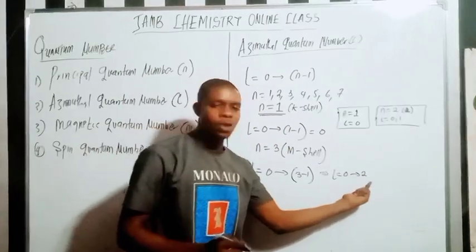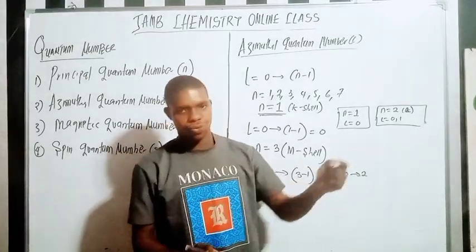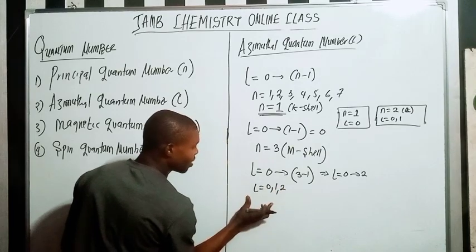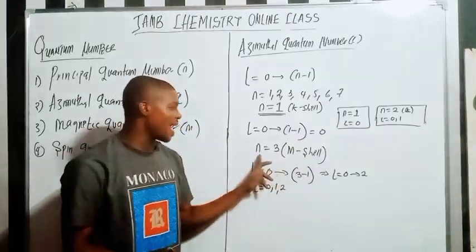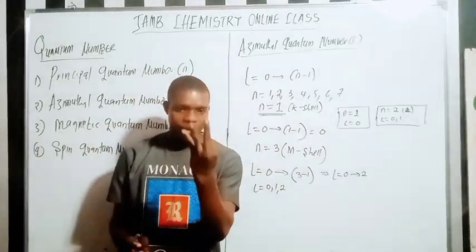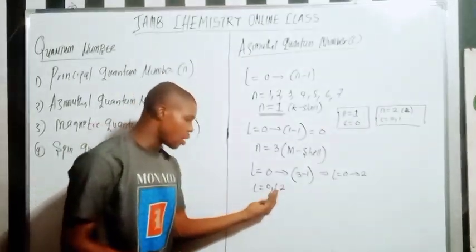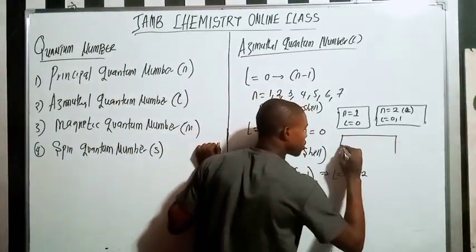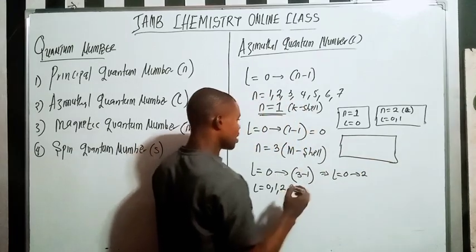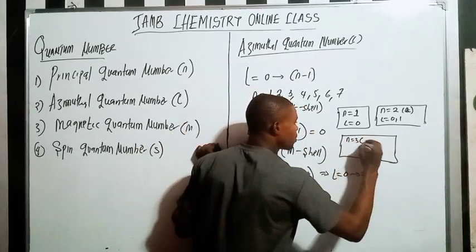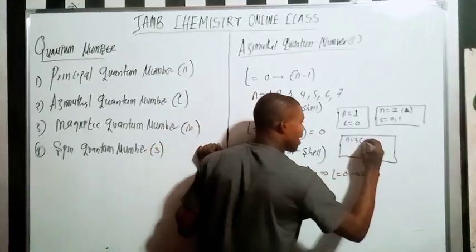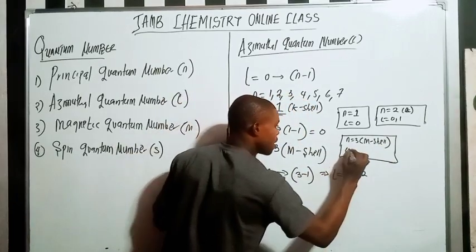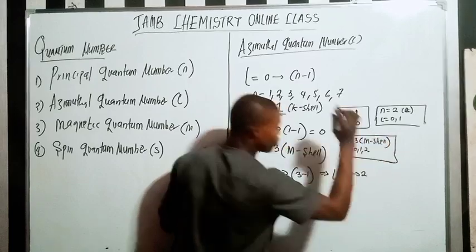So from 0 to 2, I'm going to have 0, 1, and 2. So my l is going to be 0, 1, 2, right? It means that in my M shell, which is n equals 3, I only have 3 orbitals, which are s orbital, p (1), and d (2). Do you get that? So I can say that for n equals 3, which is the M shell, my l is going to be 0, 1, and 2.